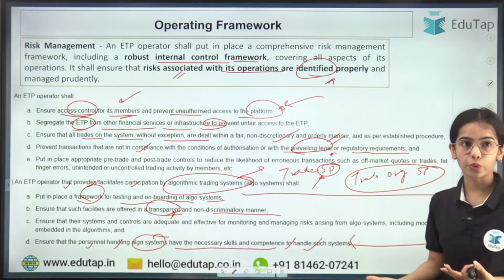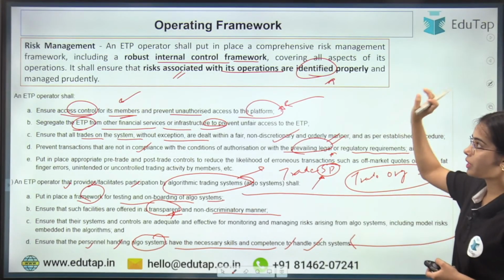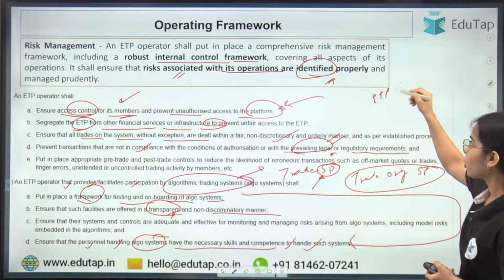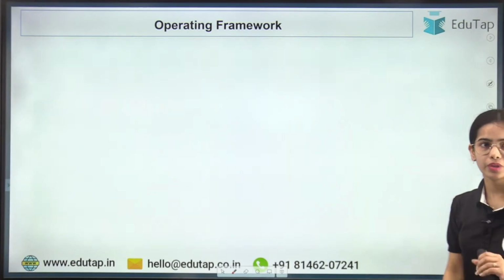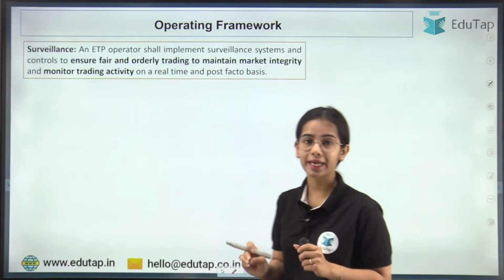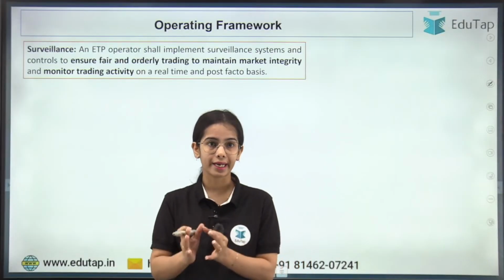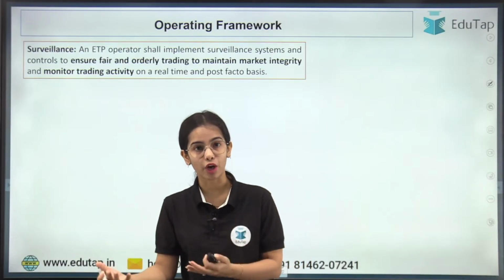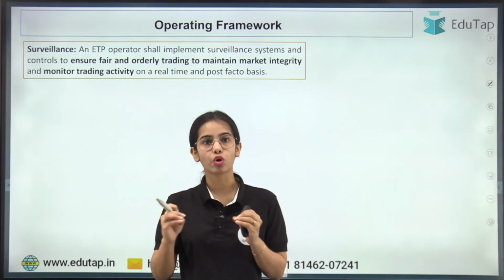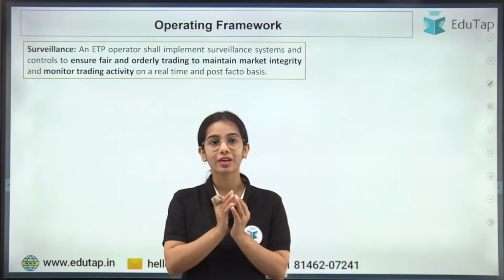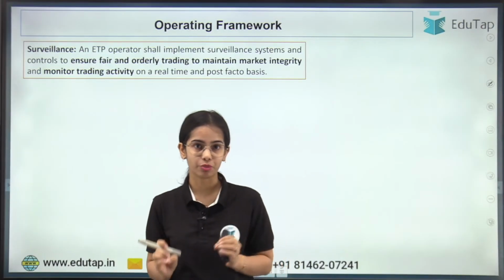criteria that have to be followed, and the electronic trading platform operator should have a robust internal control framework. You don't have to remember each and every line, but just remember the overall idea that if algorithm trading is allowed, there should be complete directions imposed on the algorithm trading. There should be transparency in the algorithm trading.